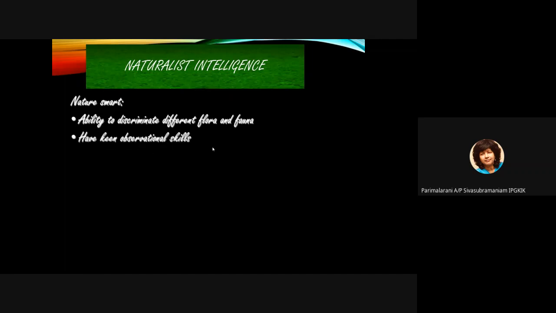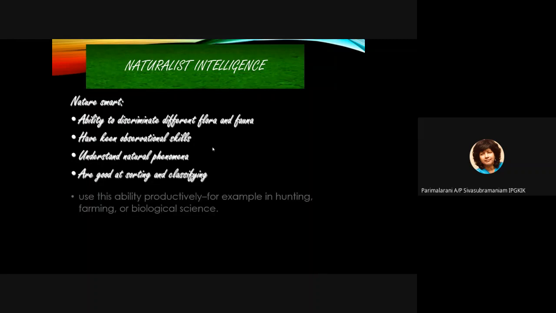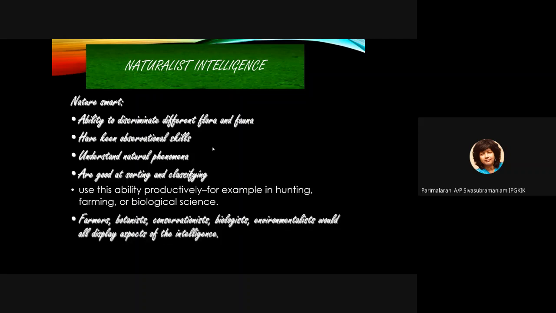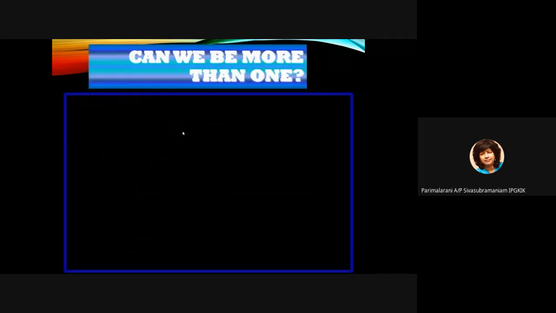And finally, we have students with naturalistic intelligence. Students who love nature, nature smart, ability to discriminate different flora and fauna, plants and animals, have keen observational skills. Yeah, they can observe very well. Okay, they understand natural phenomena. They're good at sorting and classifying. They use this ability productively, for example in hunting, farming, or biological sciences. Okay, these are students who like to go out and learn in nature. Okay, so these are the 8 different multiple intelligences suggested by Howard Gardner.